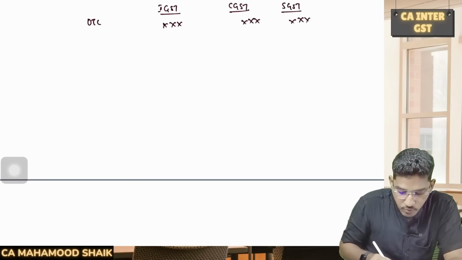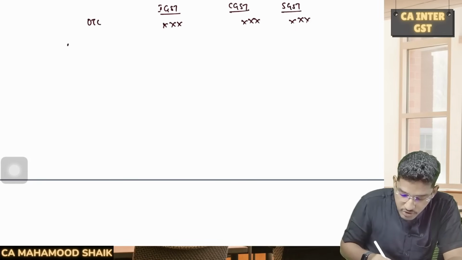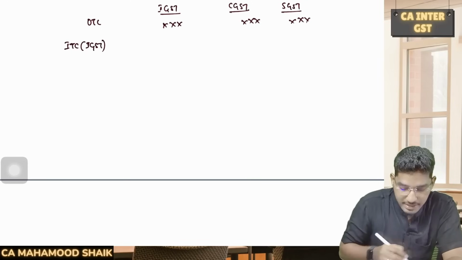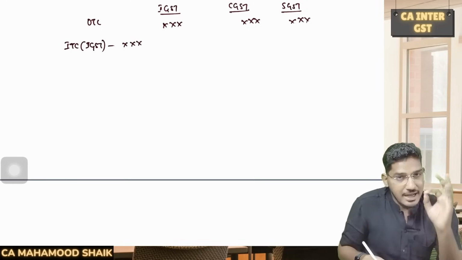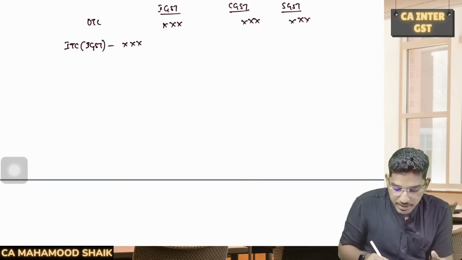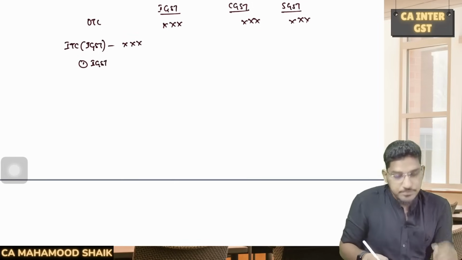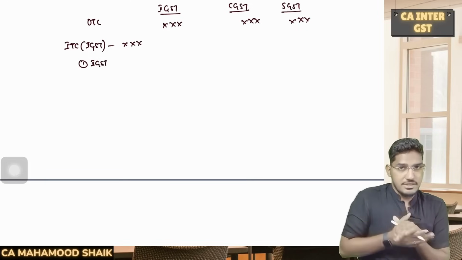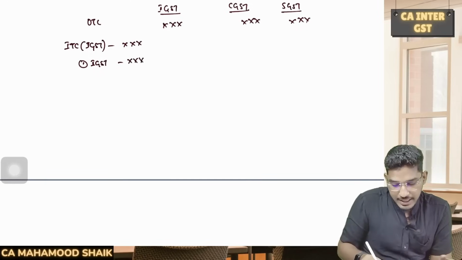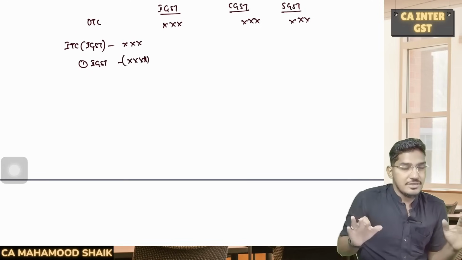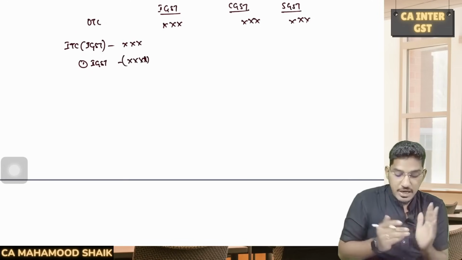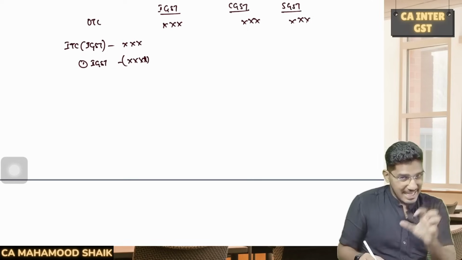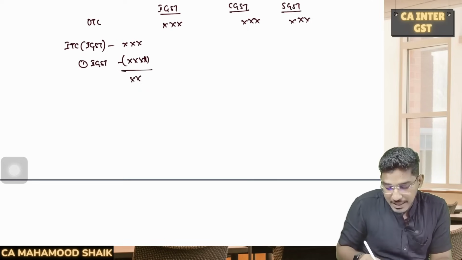Then, while using the input tax credit, first you have to take the input tax credit of IGST. And they say that input tax credit of IGST should be first used for IGST only. Whatever IGST input tax credit is there, first you have to use it for IGST output tax liability. If everything gets exhausted, well and good, proceed further. But after using that ITC of IGST against the IGST output tax liability, if any balance is left out,